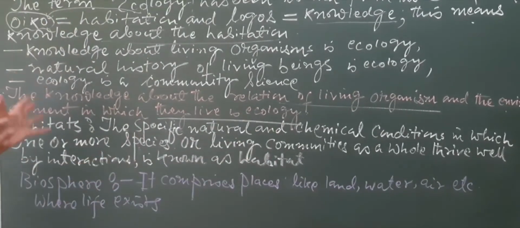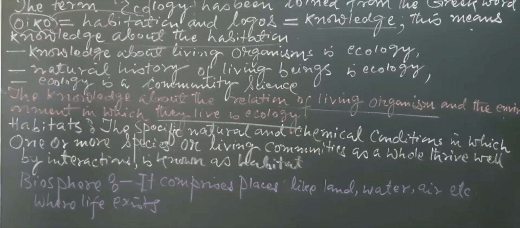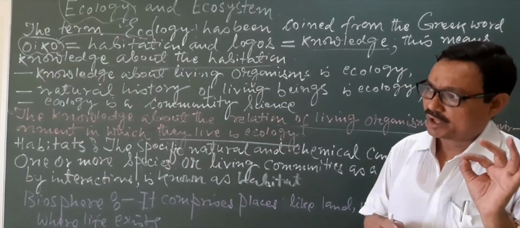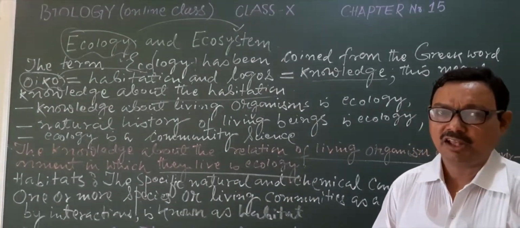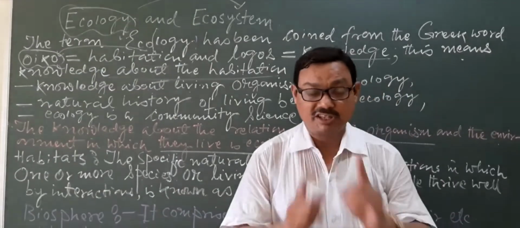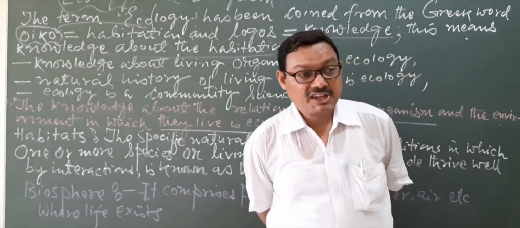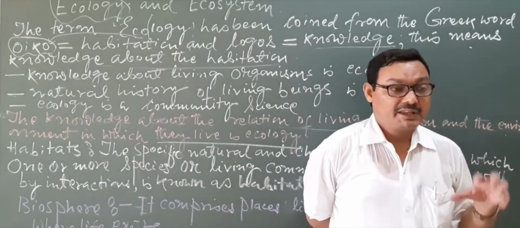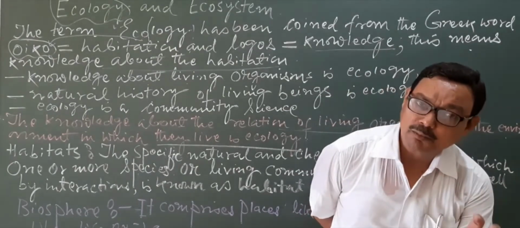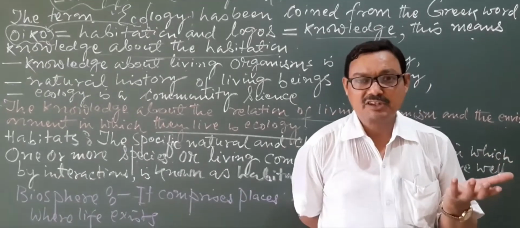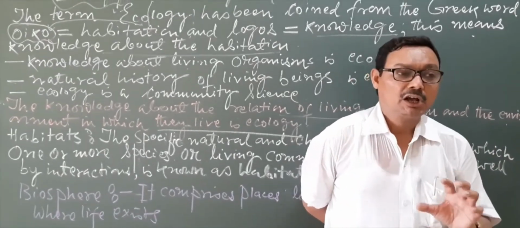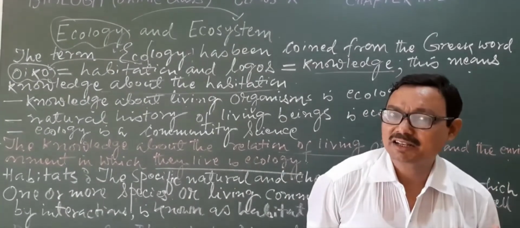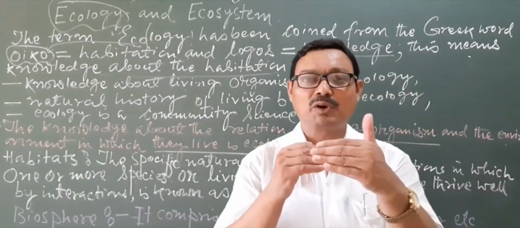Now, after knowing this, let us come to know about the ecosystem. As I have told you, the ecosystem is the unit of ecology. That's why it has a functional component and a structural component. When we talk about the structural component of the ecosystem, we are talking about its components, commonly called the abiotic and biotic components.